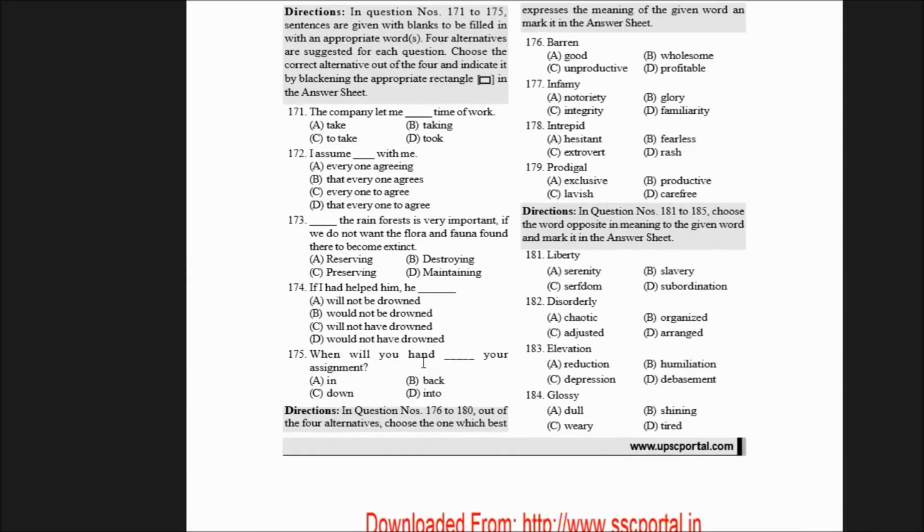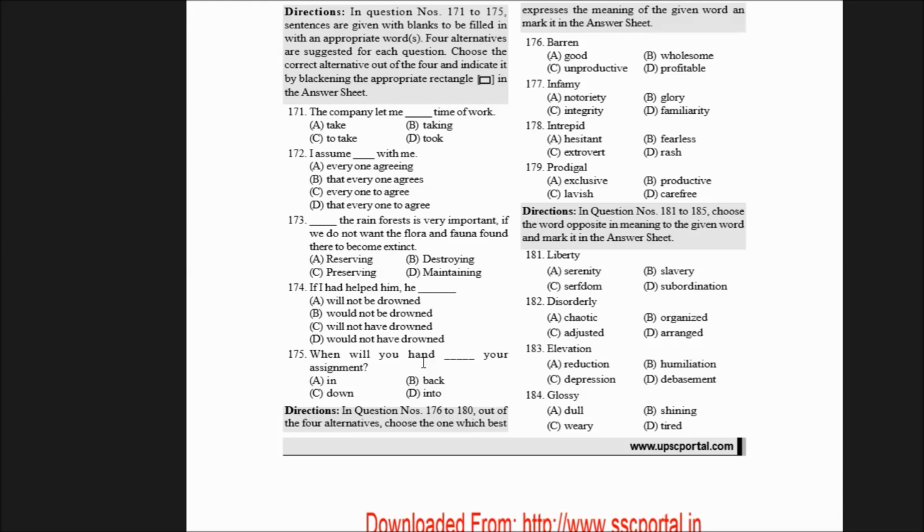The rainforest is very important if we do not want the flora and fauna there to become extinct. So say if we do not want the flora and fauna found there to become extinct, what should we do? We should preserve. Preserving the rainforest is very important if we do not want the flora and fauna found there to become extinct. So your right answer there would be preserving. Let's move on to the next one.